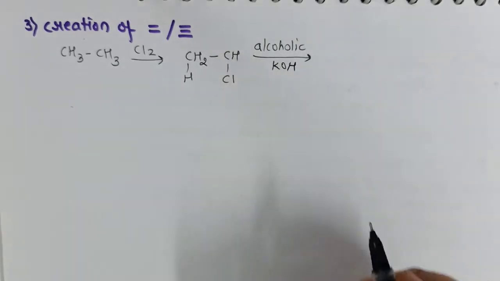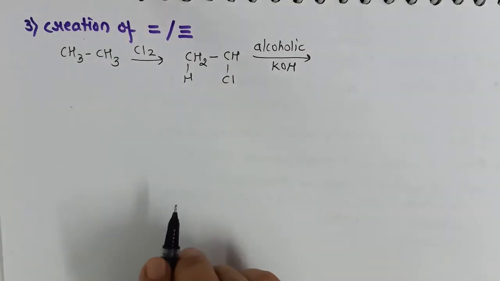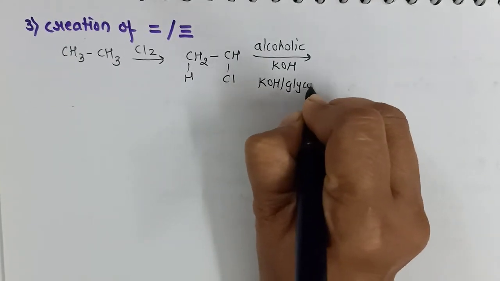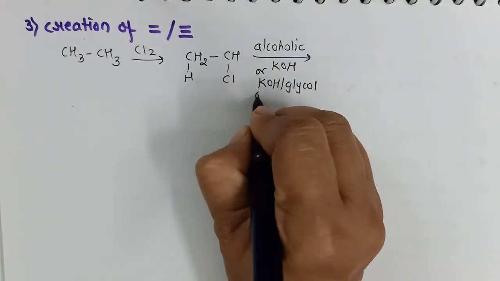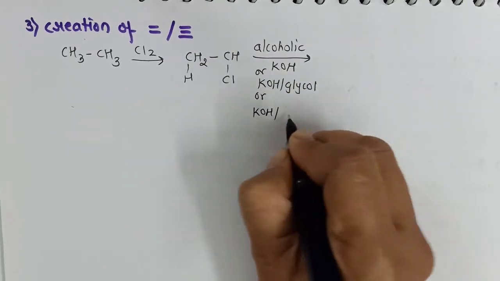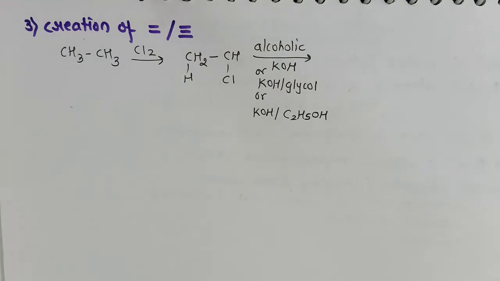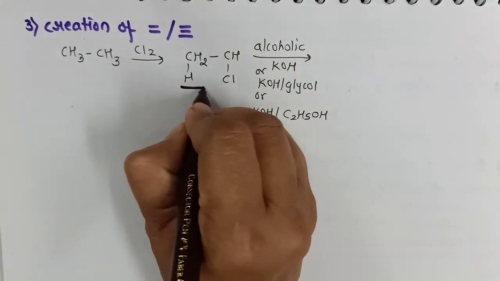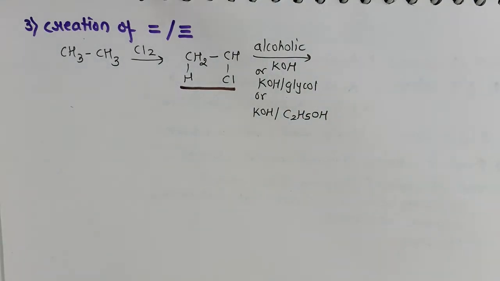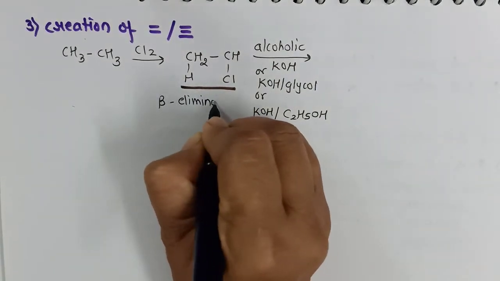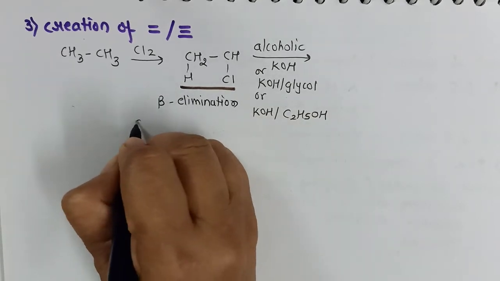alcoholic KOH. Now remember dear students, alcoholic KOH can be written directly as alcoholic KOH or KOH oblique glycol, or even I can write KOH oblique C2H5OH. So don't get confused in all these, they mean one and the same thing. So when we substitute the given haloalkane to alcoholic KOH, there is a beta elimination process. We also call it dehydrohalogenation.